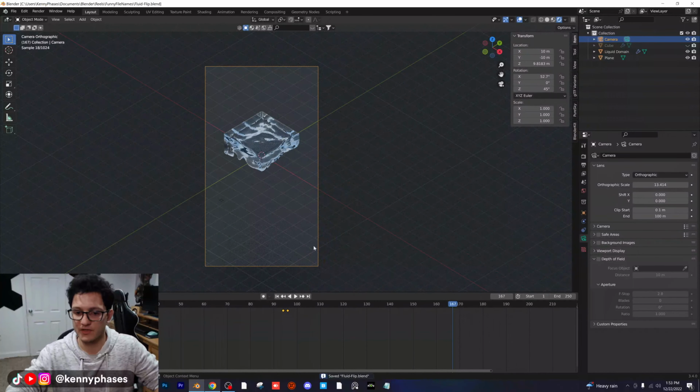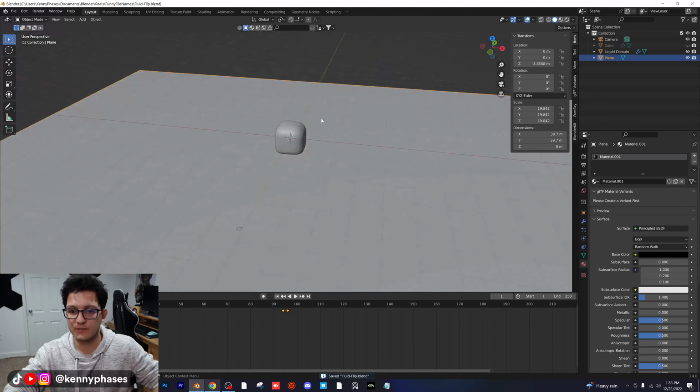I'm also going to scale our plane down a bunch. We don't really need it to be that big anymore because we're in an orthographic perspective. So already this is looking really cool. I want to see where it goes back up to the top. And then I kind of want to find that perfect center point. We're actually pretty centered with our scene here. This is actually looking really, really good. So something I want to do now, guys.